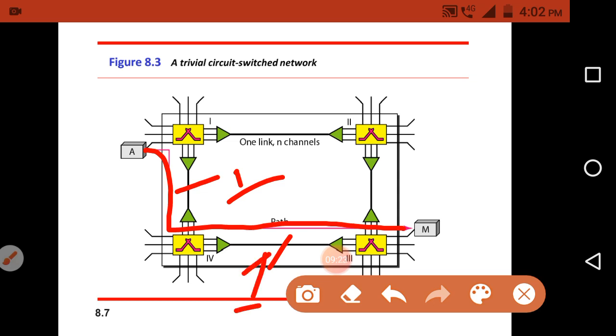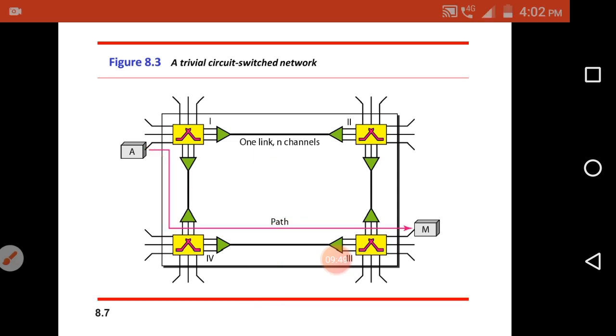One link contains many channels. So whenever a dedicated connection happens between two stations, it will use one single channel from each link. Through that channel only it will send the data from the source to the destination.